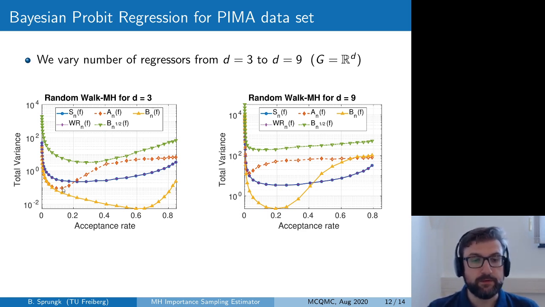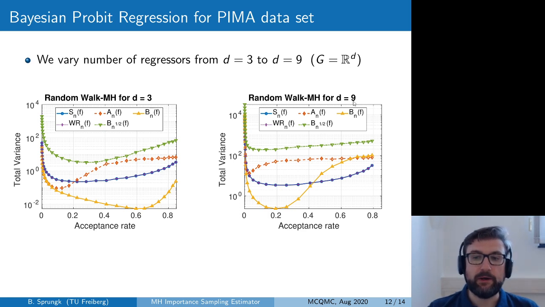Again, you can use here the tuning rule to find the optimal tuning for AN, and for BN, again, you would have a different optimal tuning, which appears here to be a roughly 60% acceptance rate, but also if you consider B square root of n, you would achieve again significantly higher errors than the path average estimator. Waste recycling again coincided with the results for Sn.